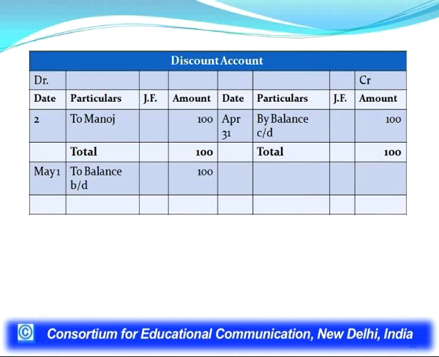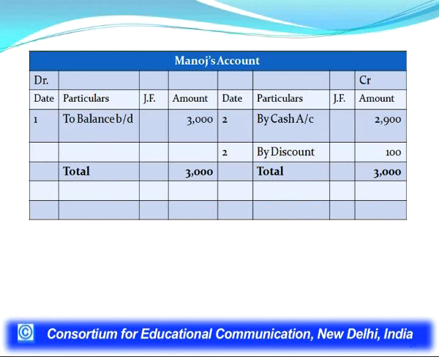So the credit side is shorter by rupees 100 and the balance is rupees 100. Now we see the account of Manoj. When we see the journal entry, the Manoj account has been credited by rupees 3000, while on the debit side two accounts have been debited, cash account and discount account. So both are to be recorded on the credit side of the account of Manoj: by cash rupees 2900 and by discount rupees 100.